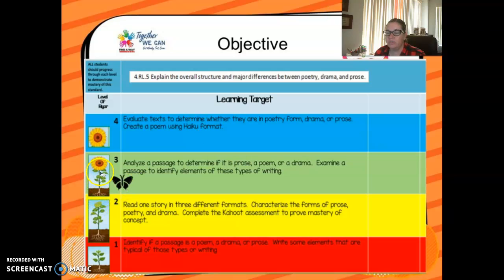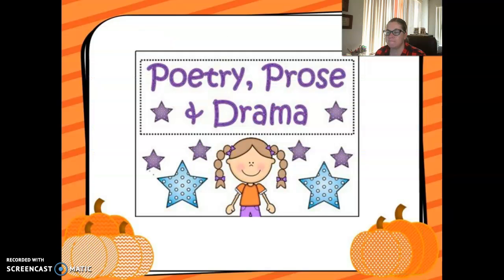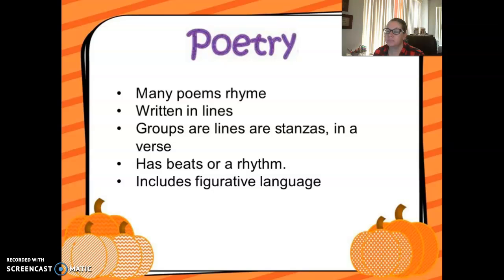All right, our learning target for today, we are right here at number 3. We're going to be analyzing a passage to determine if it's prose, a poem, or a drama. And then we're going to look at that passage to see what elements of this type of writing are included. Make sure you're thinking about how they're different. You guys were doing really good on this yesterday. So again, we're looking at poetry, prose, and drama.